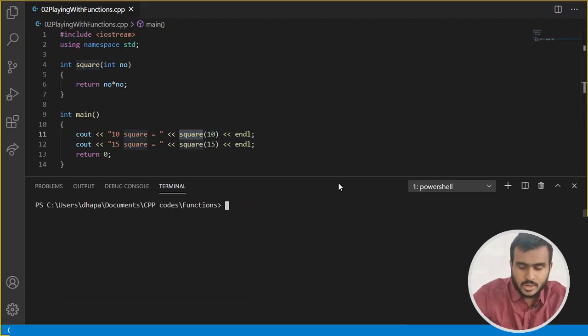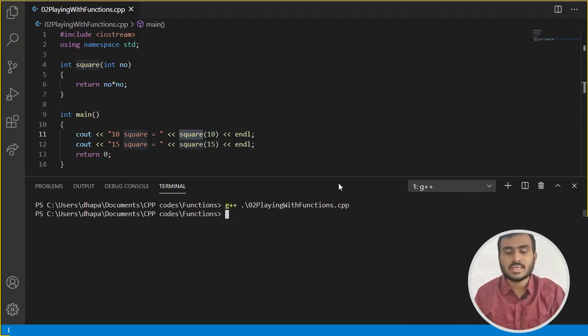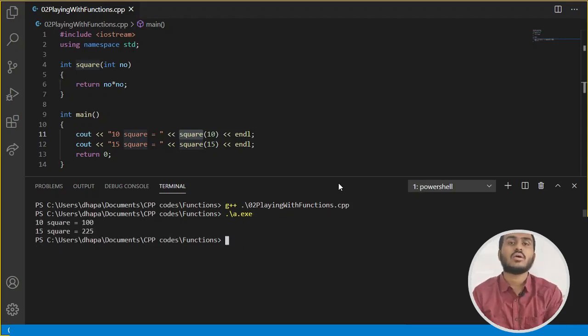Okay, so let's quickly see. Let me clear the terminal and let's quickly compile the code. You can see that compiler is not giving any error, and if I run this code, you can see the code gets executed properly. We are not getting any error and we are also getting expected output. So what does that mean? Let's remember this thumb rule: if you are calling a function and you already have its definition before its call, then in that case declaration is not mandatory. If you are already defining a function before calling it, then declaration is not mandatory.